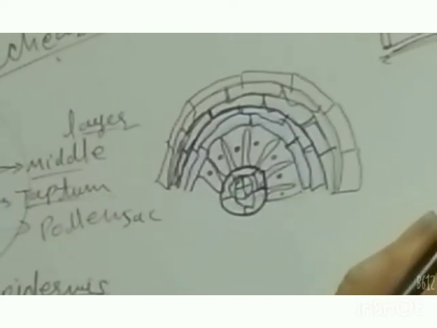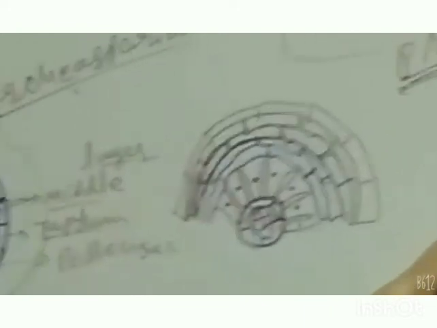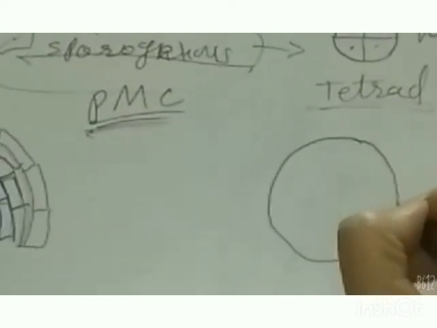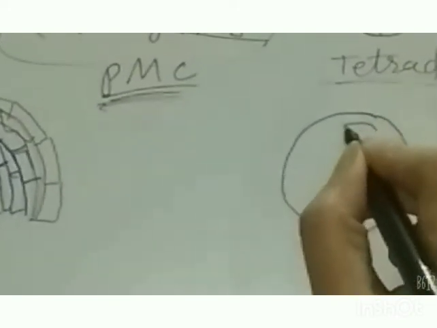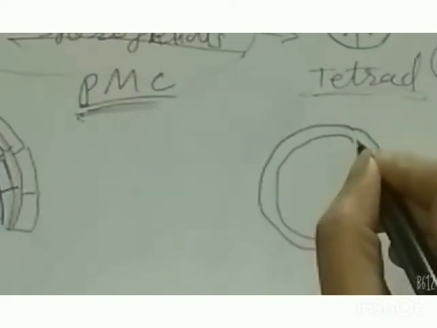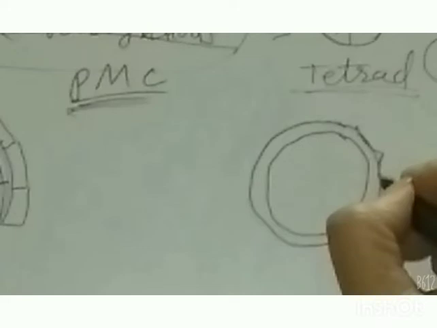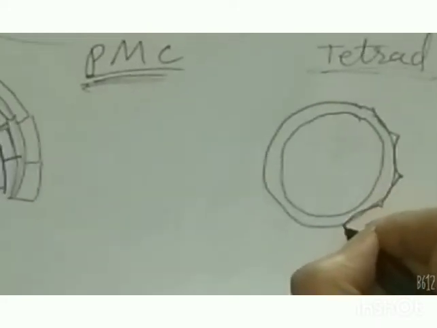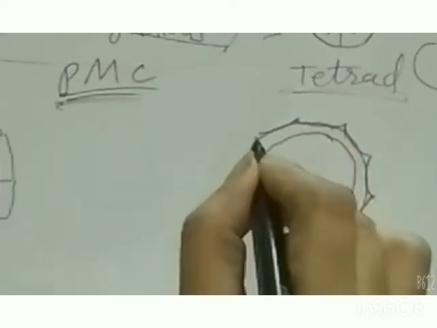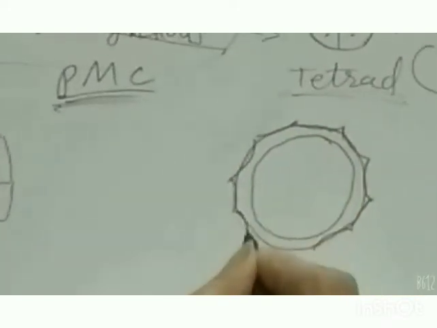releases single pollen grains which are circular in structure and double layered. You can see here the structure of a pollen grain. Mainly it is circular, but it may vary in different species. Its outer layer is spiny, very thick, and made up of a special substance called sporopollenin.